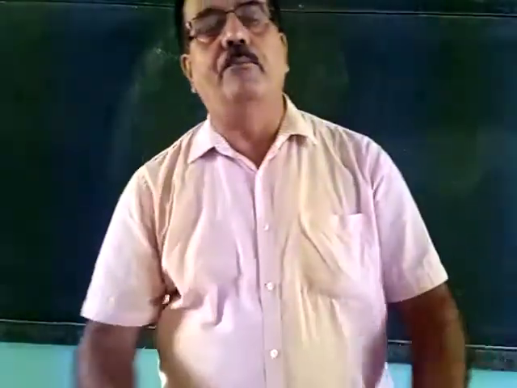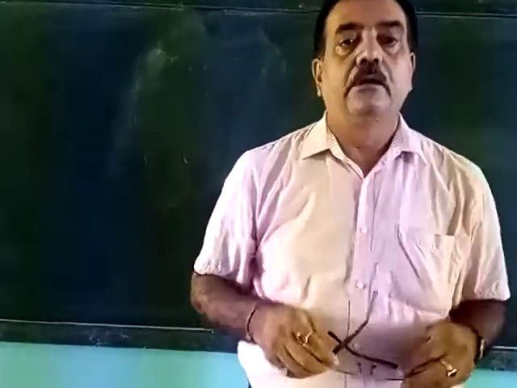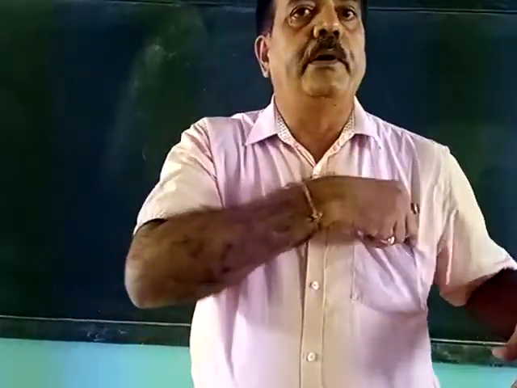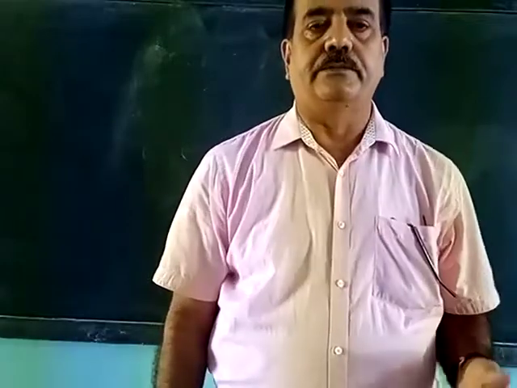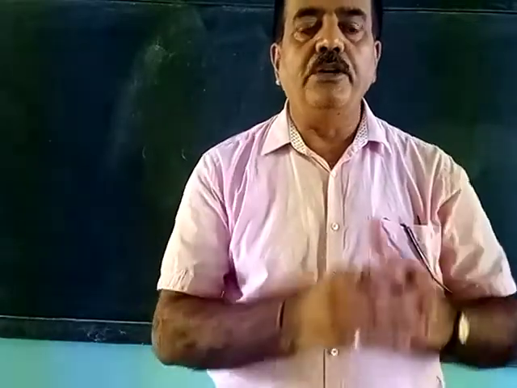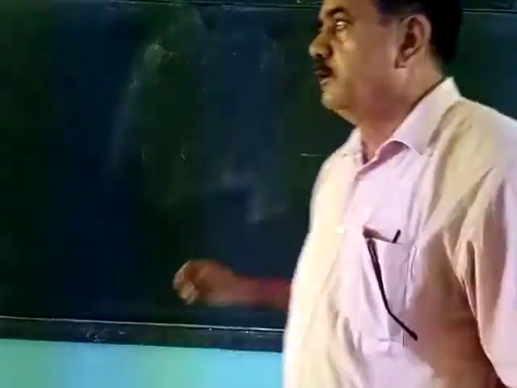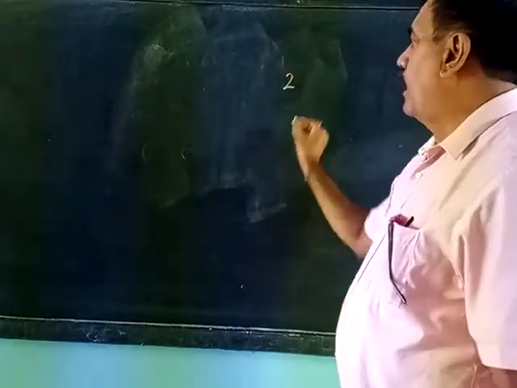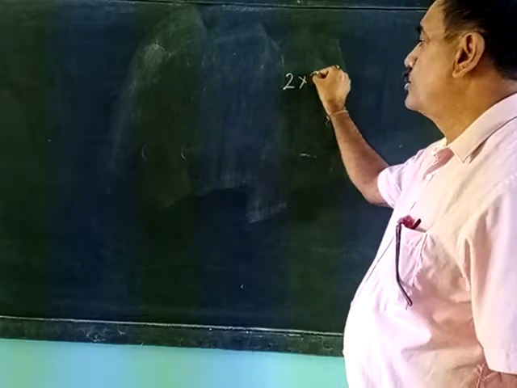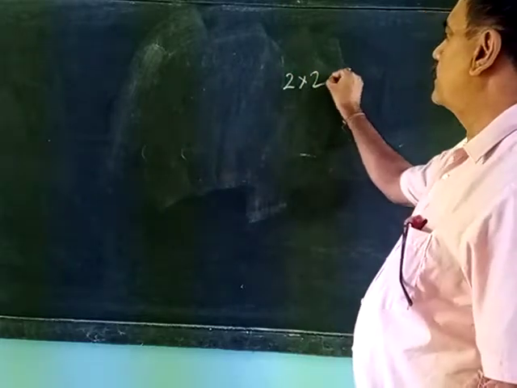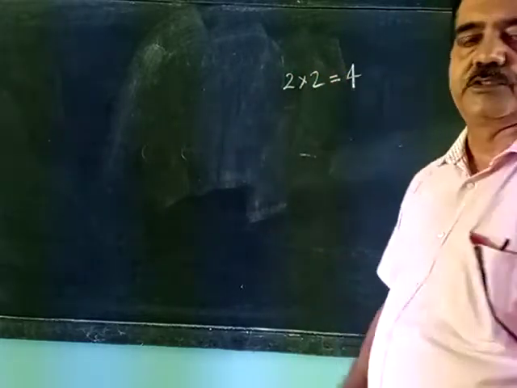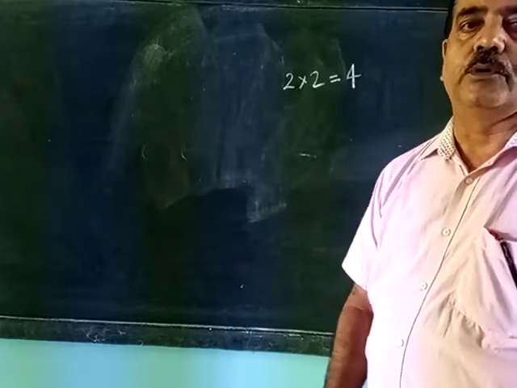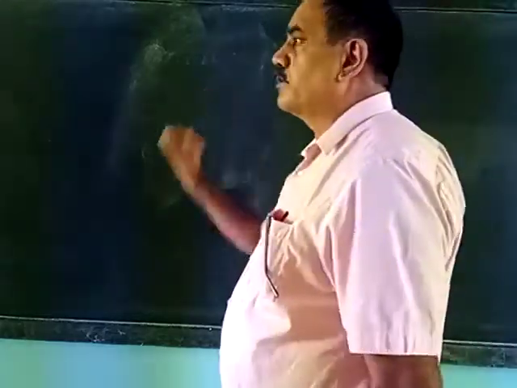How many outcomes will be there together? First, if we toss 2 coins together, how many total outcomes will be there? So 1 coin has 2 outcomes, another coin has 2 outcomes. So altogether there will be 4 outcomes. How many outcomes? 4.